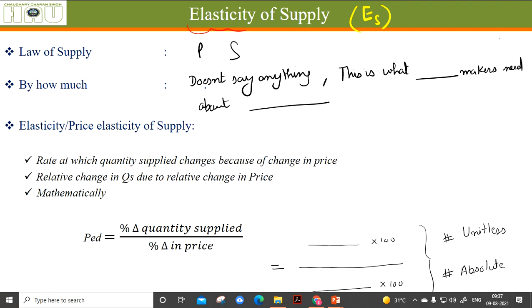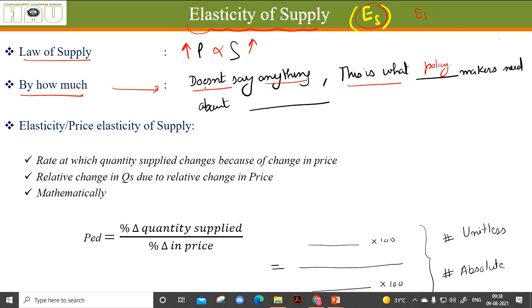Now, what is elasticity of supply? It is denoted by ES. The law of supply states that price varies directly with supply. When the price increases, supply also increases. By how much? This is what we have not talked about till now. The law of supply does not say anything about it, and this is what is needed by the policy makers.